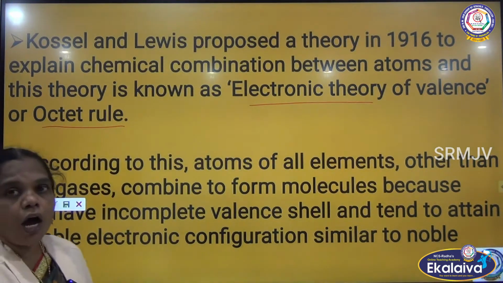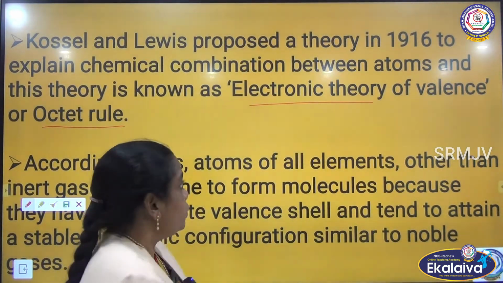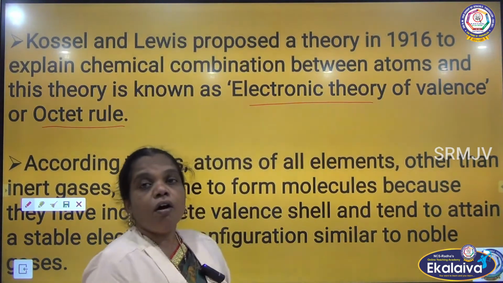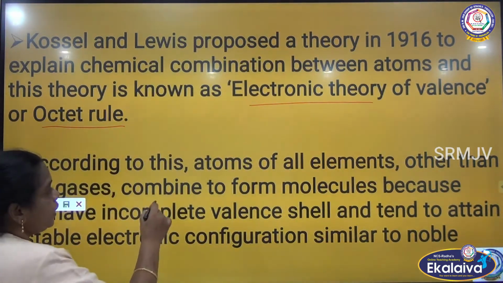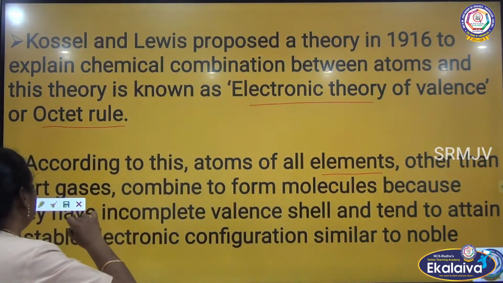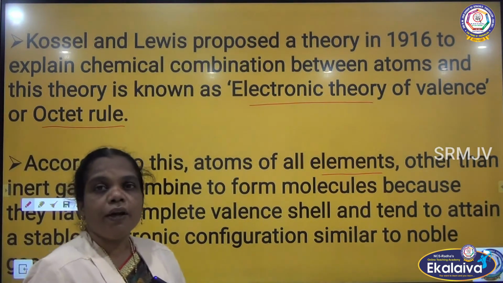Octet means 8 electrons in the valence shell. According to this theory, the atoms of all elements other than the inert gases or noble gases combine, because the noble gases cannot combine with their own kind.